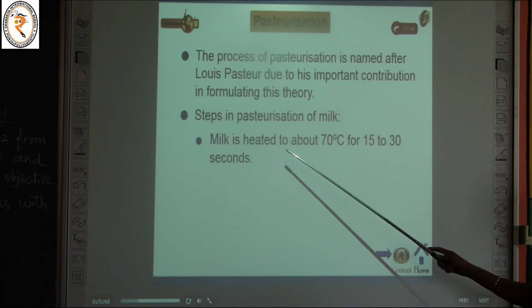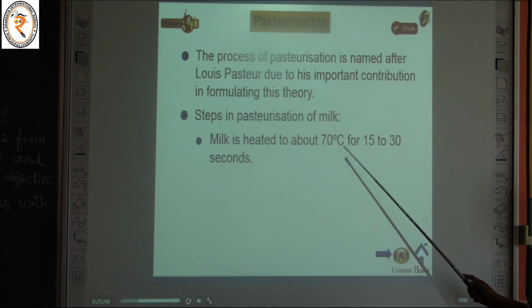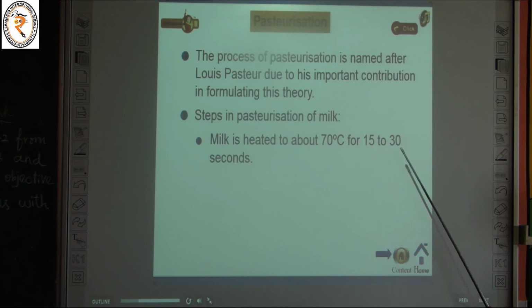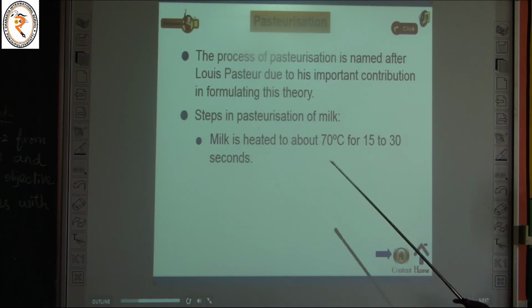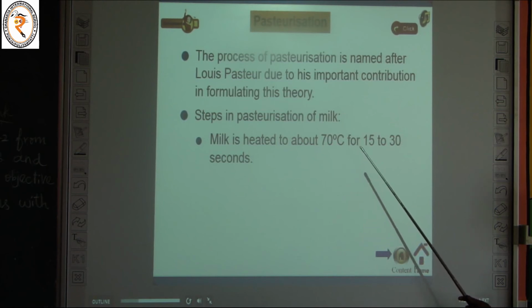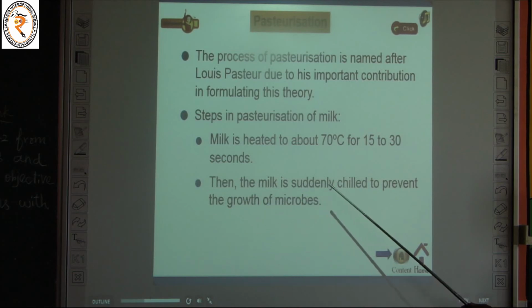See, what are the steps in pasteurization of milk? First, milk is heated to about 70 degrees Celsius for 15 to 30 seconds. So what is the first step? The milk is heated to about how many degrees Celsius? Up to 70 degrees Celsius for 15 to 30 seconds. Then the milk is suddenly chilled to prevent the growth of microbes.